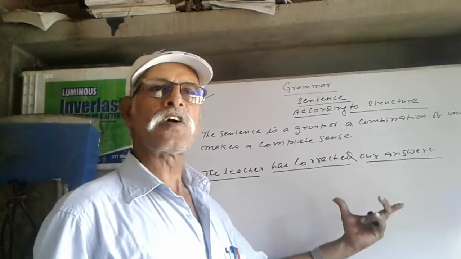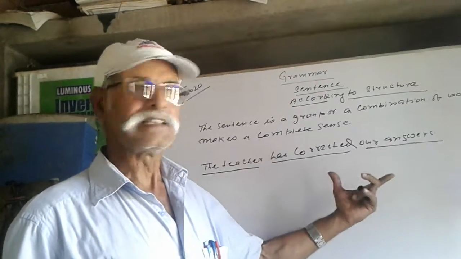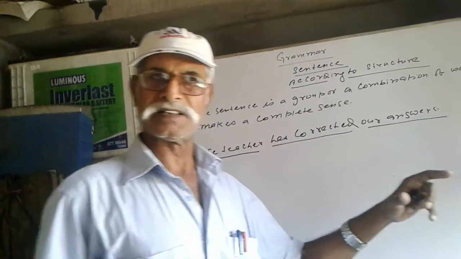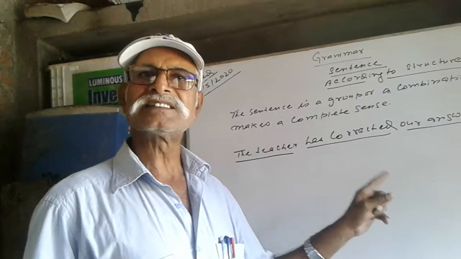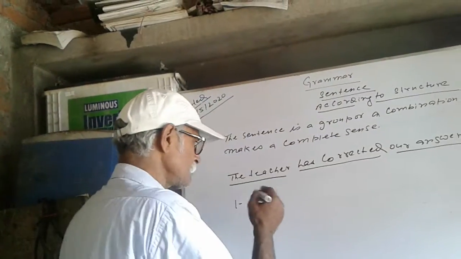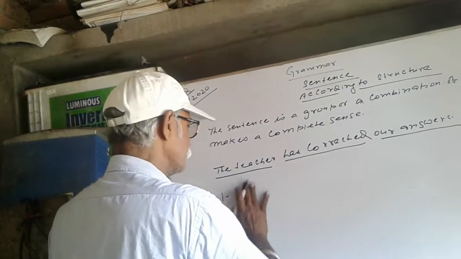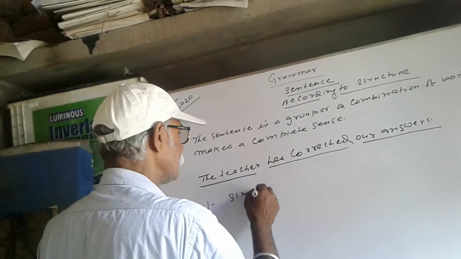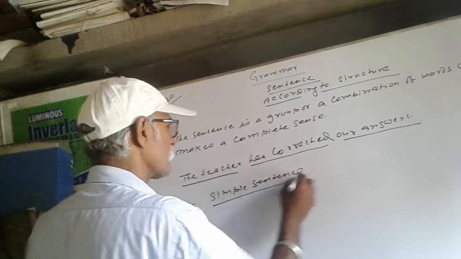Now this one is not the traditional division of grammar. This one is the functional or the structural divisions of the sentence. According to the structure, the sentence is divided into 3 groups. First one is the simple sentence.